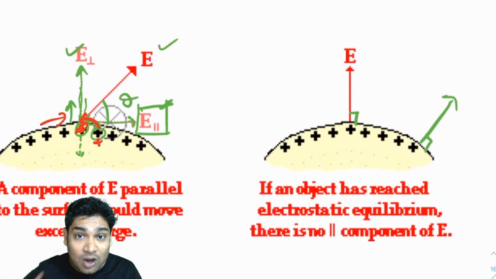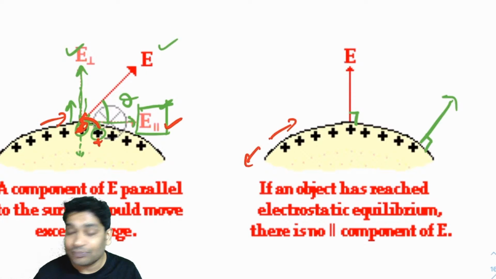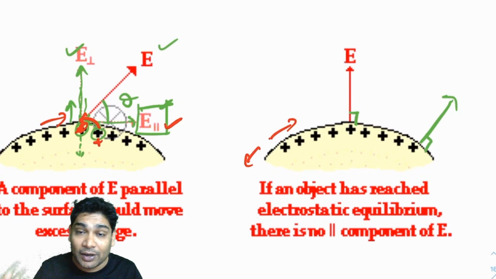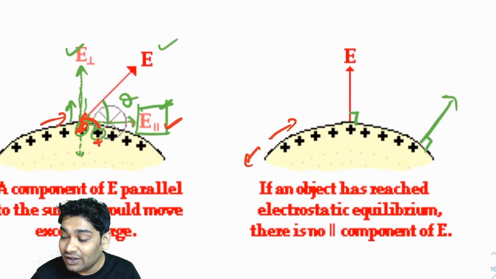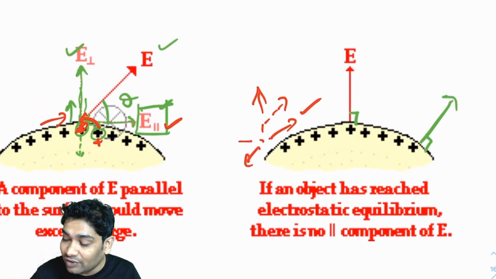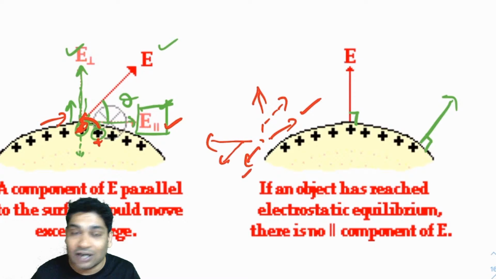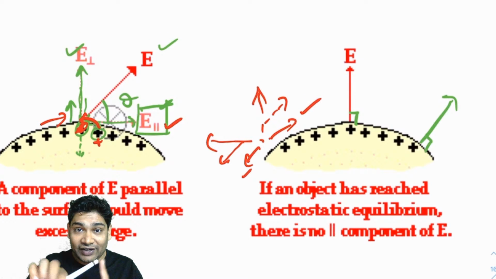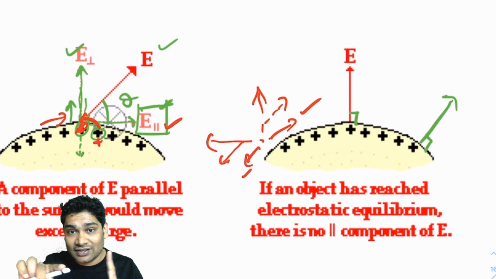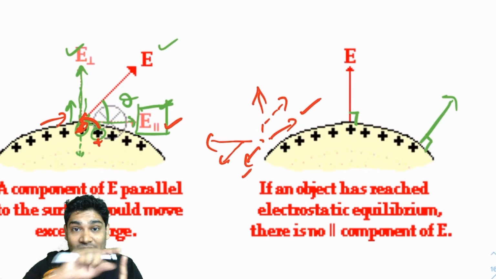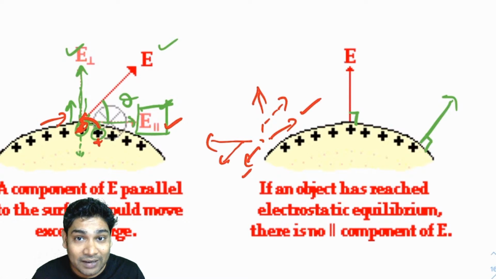So if there was a component of electric field parallel to the surface, you would have seen the surface charges being shifted from here and there. Either they would start shifting rightward or leftward depending on which direction your E component was. If your E was like this, having this component, then your charges would start shifting like this. If your E was like this, then your charges would start shifting like this. But the bottom line is, if there was a field component parallel to the surface, it would start making all these charges shift along the surface. But why is that a problem?